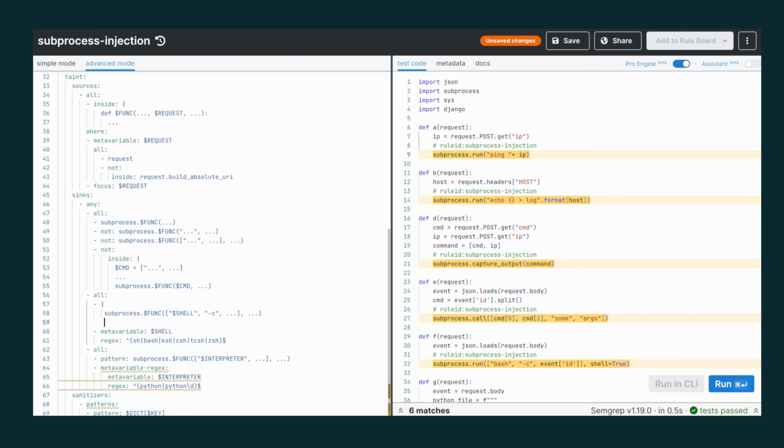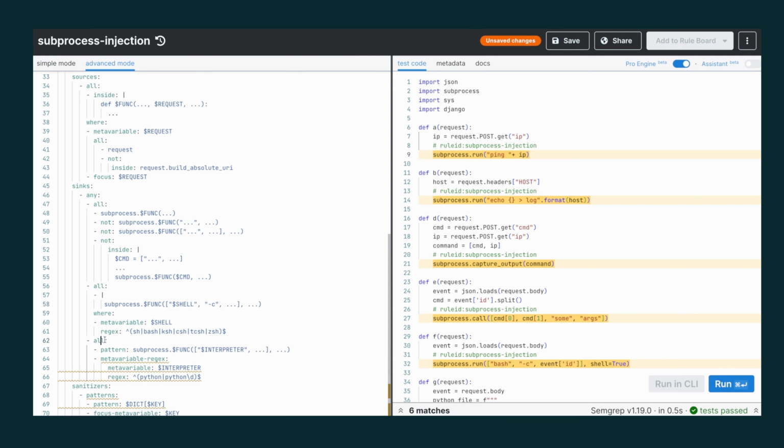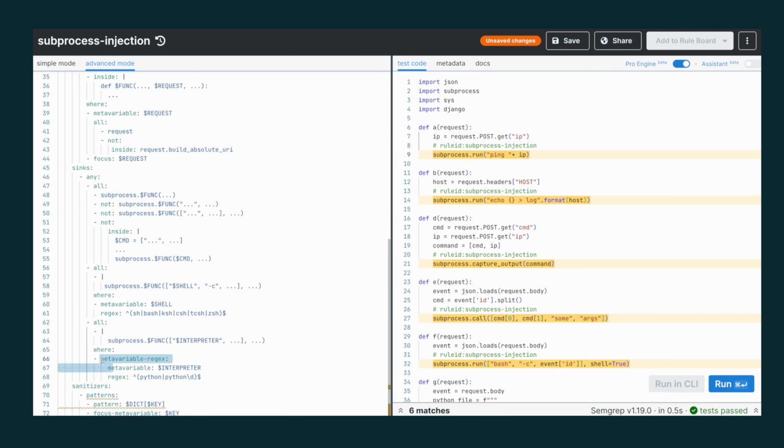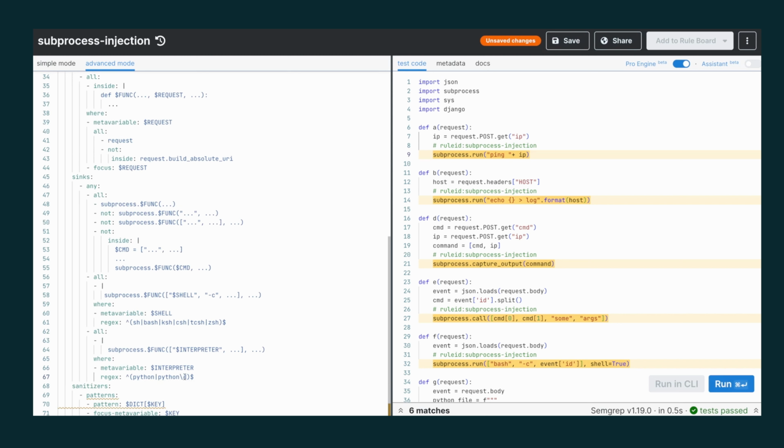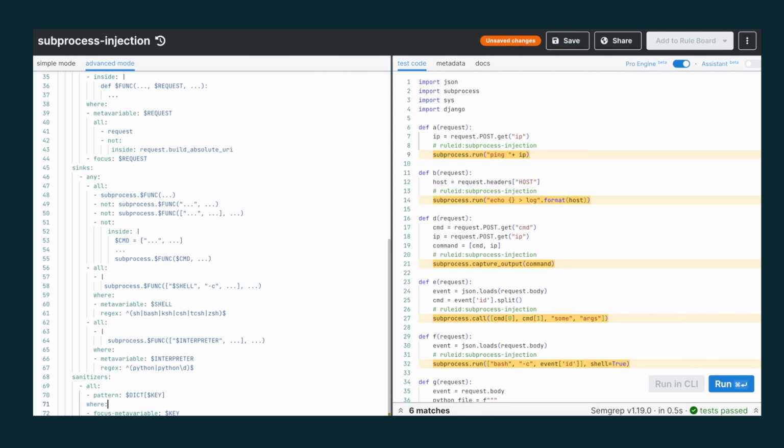Actually, this needs to be in a where clause, like this, and then the same happens here, where we can add a where clause, and this pattern is optional, and we can reduce the metavariable regex to a shorter version like this. And finally we have the focus metavariable, which becomes focus, and this is optional as well. I think that should be it.